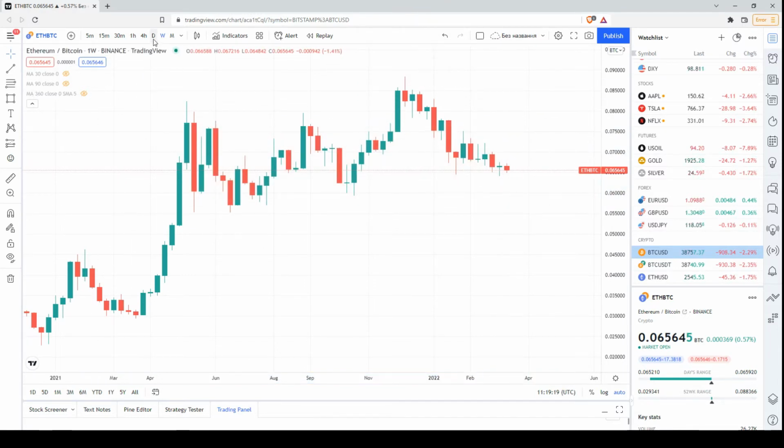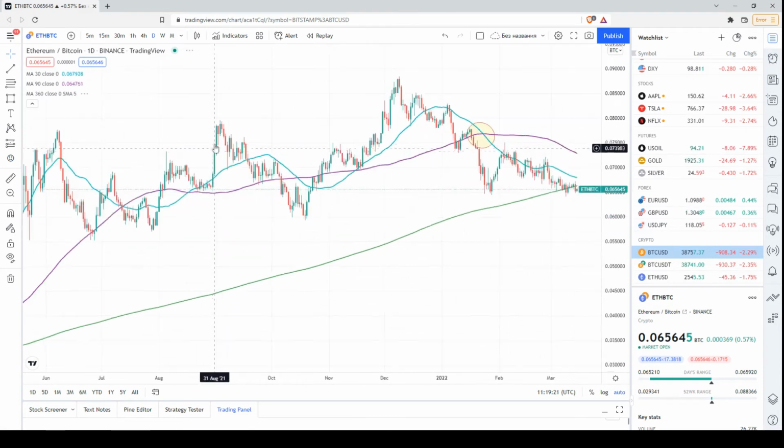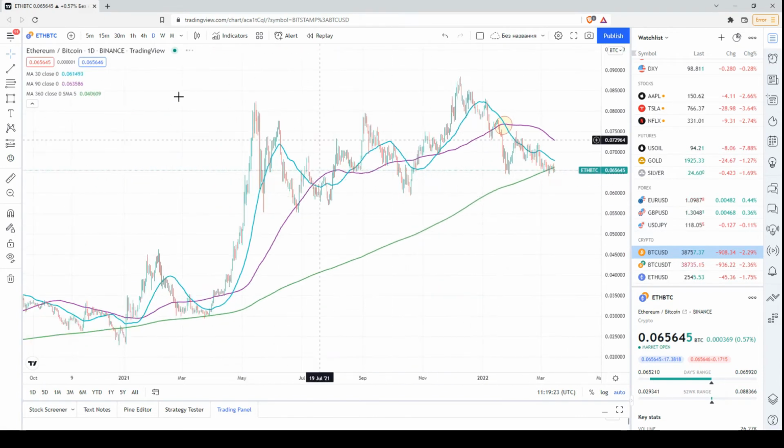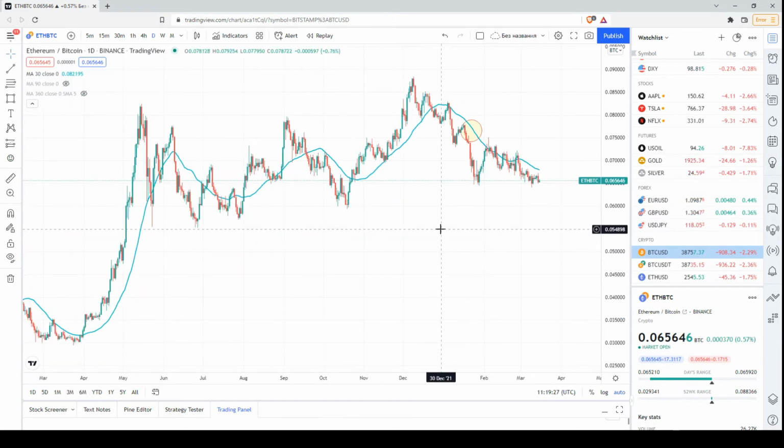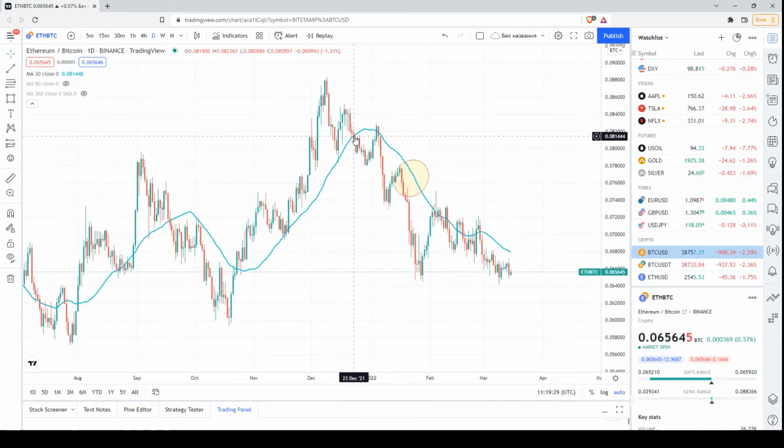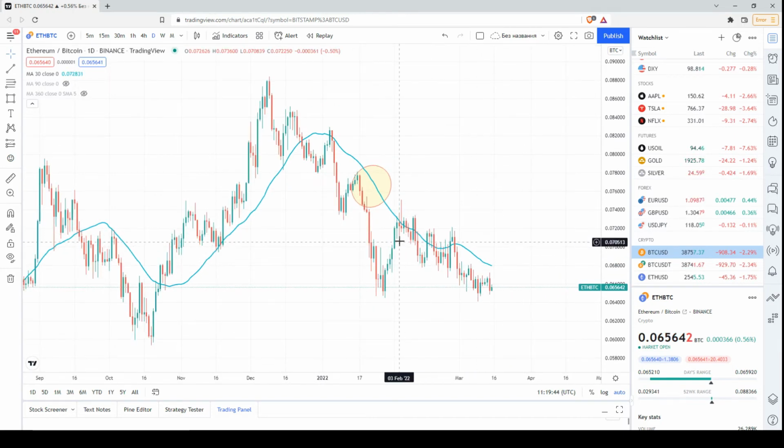Next, let's have a look at the daily chart. Okay, we have three moving averages. Let's start step by step. The first one is the 30-day moving average, or for the period of 1 month. The price has been below this moving average since the end of December. So this is a small bearish signal indicating that in the short term, the bears are controlling the market. Once again, the price is below the 30-day moving average.